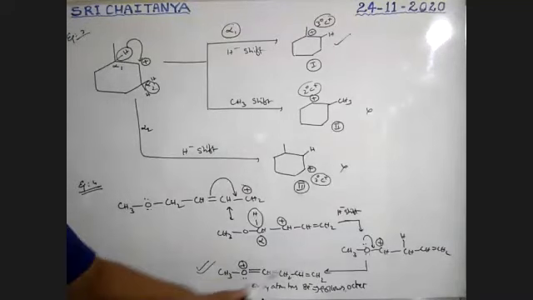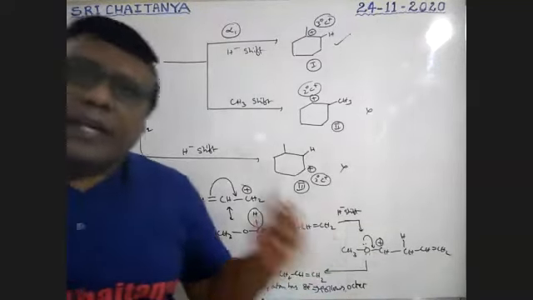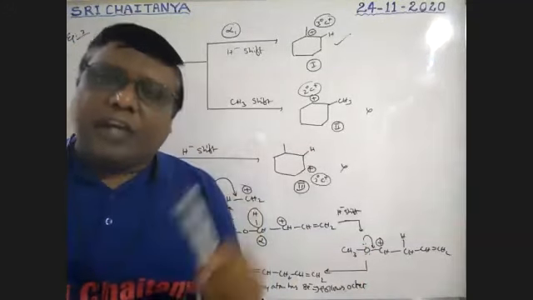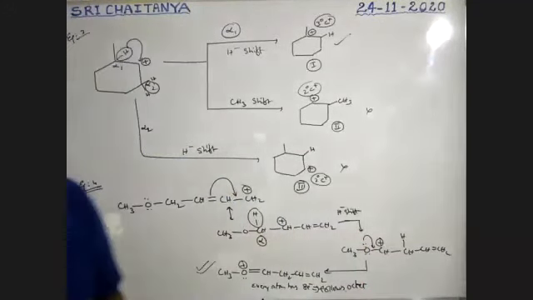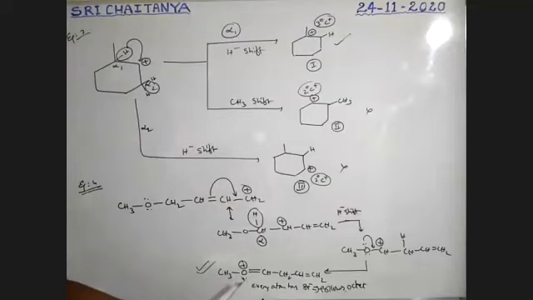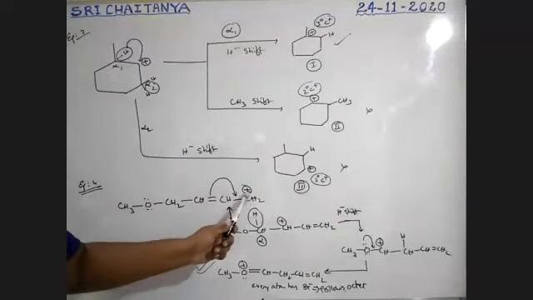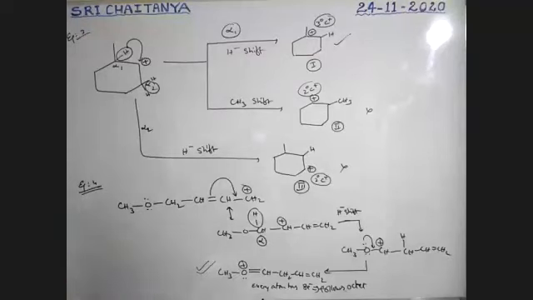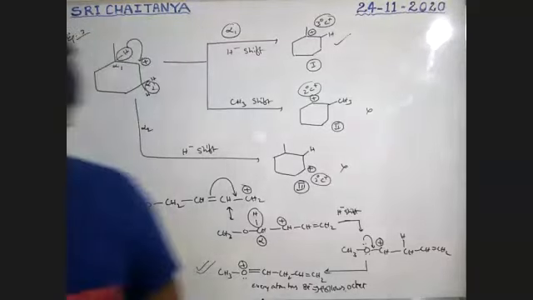In this compound, every atom has octet. Every carbon, every oxygen. Hydrogen follows doublet. So this is the most stable one. And finally, we will get this answer. This is the final compound. That means the carbocation here is changed to an oxonium ion. Oxygen with positive charge. That oxonium ion is the final product.